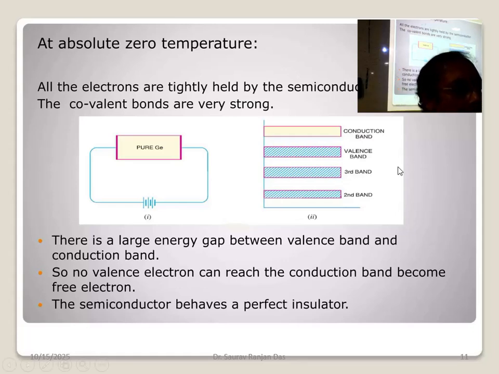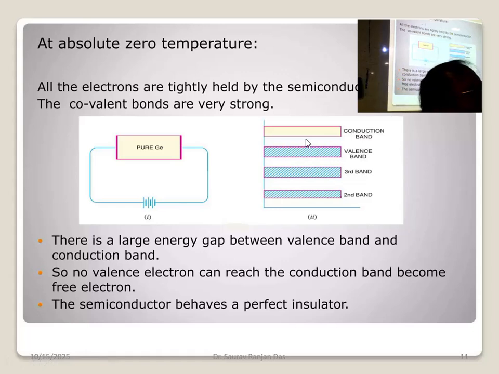So we continue with the same topic. We completed halfway yesterday, that is semiconductor. At absolute zero temperature, a semiconductor will behave like a non-conductor, and at any other higher temperature it will behave like a conductor. At a higher temperature it will be a conductor, and at normal temperature it will be a semiconductor. So that is the nature. This is happening because of the gap between the valence band and the conduction band.